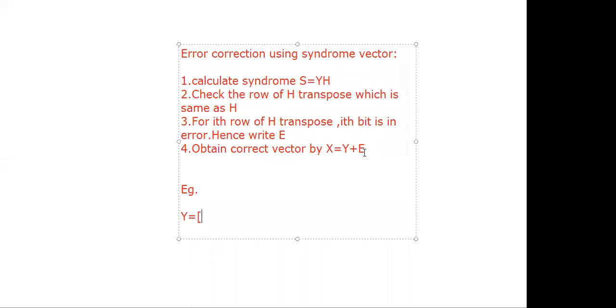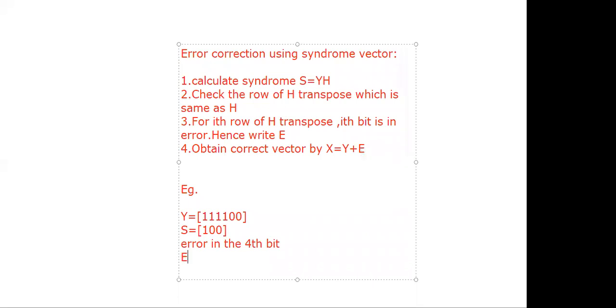Can anyone? 1 1 1 1 0 0, right? Good. Now what is the syndrome? S is equal to 1 0 1, which means the error is in the fourth bit, right? Yes, sir. So error in the fourth bit.